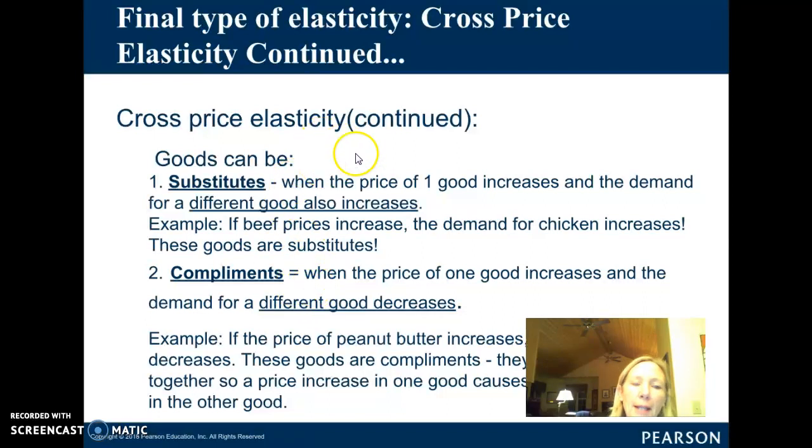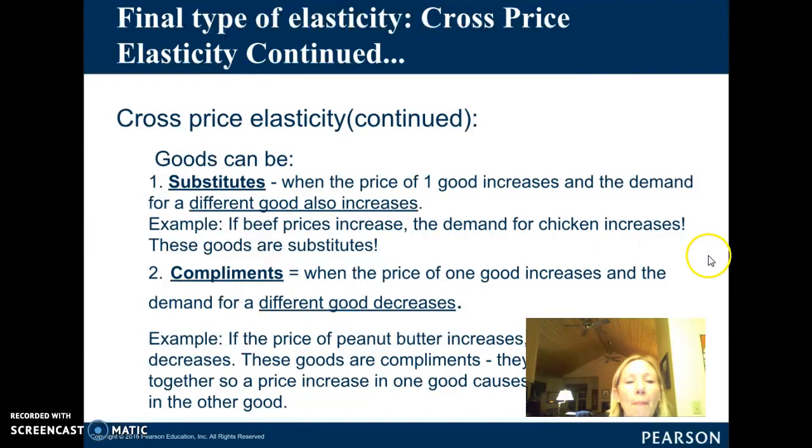So in cross-price elasticity, goods can be substitutes. And so that's just common sense. When the price of one good increases and the demand for a different good also increases. So think about the price of beef increases, the demand for chicken increases. That means that the price of beef increases, you buy less beef and you buy more chicken.